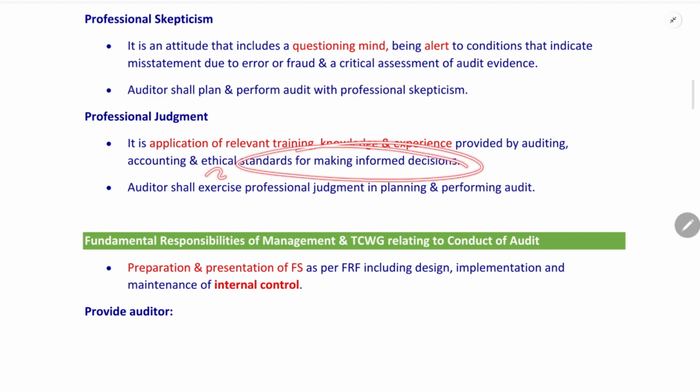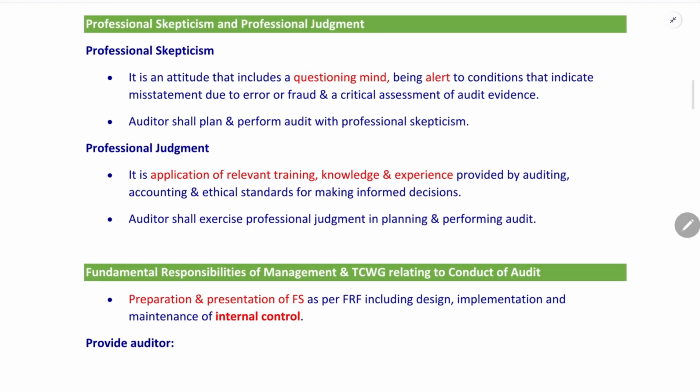It is an informed decision. The auditor shall exercise professional judgment in planning and performing the audit. While performing the audit, when there is a doubt about any transaction, the auditor will use professional judgment to take an informed decision about the material misstatement, whether the misstatement is material or not.